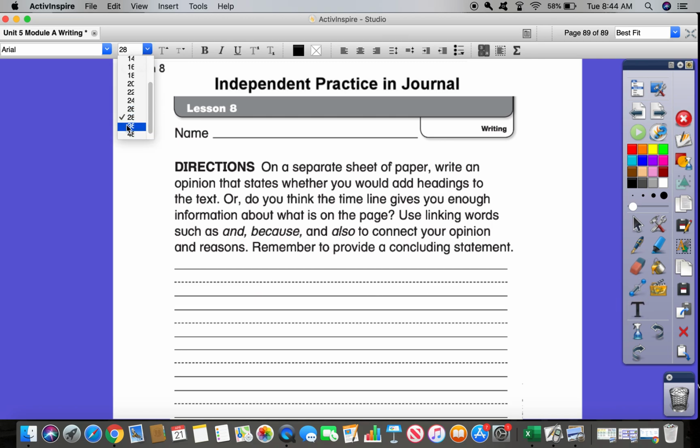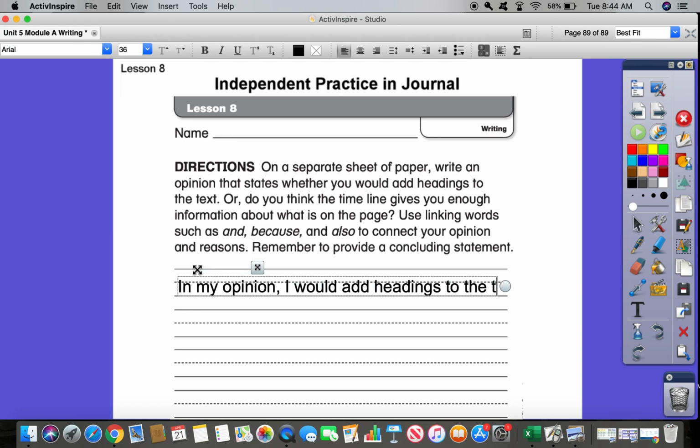Just make this a little bit bigger. Okay, so you might want to start out by saying, in my opinion, I would add headings to the text, and then we can use a linking word here, because, and then tell me why, right? So if we were to add headings to the text, this would help us know what the following paragraphs would be about. Now, you might think that headings are not necessary. You might think that the timeline gives you enough information, okay?